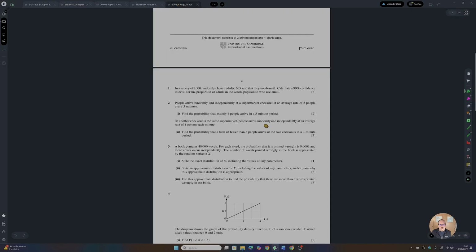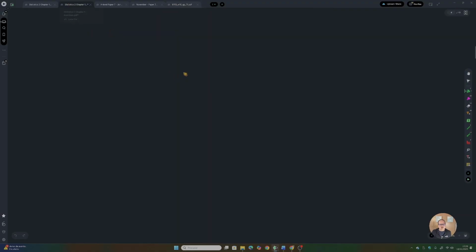Another question. Winter 2010, paper 71, and the question is question 2. People arrive randomly and independently at a supermarket checkout at an average rate of 2 people every 3 minutes. Find the probability that exactly 4 people arrive in a 5-minute period. Okay, so the interval that you are looking for is 5 minutes. The information is given in terms of an interval of 3 minutes. So let's fix that very quickly.